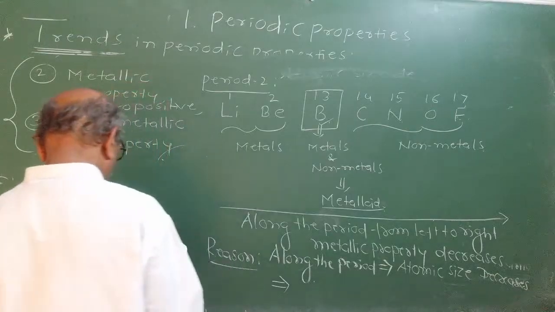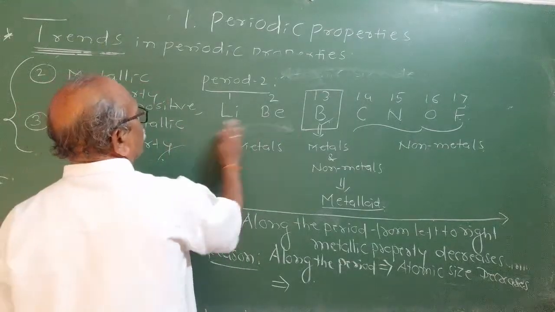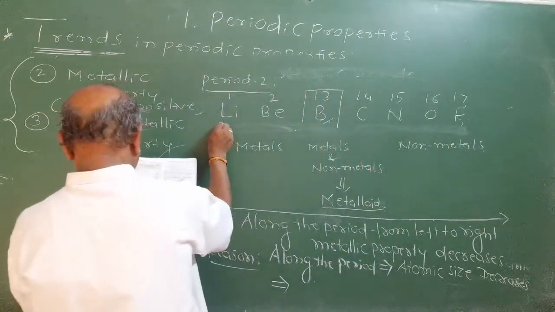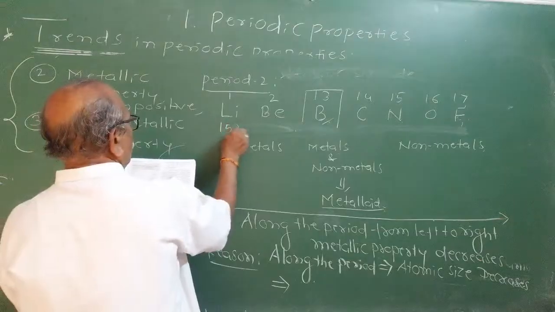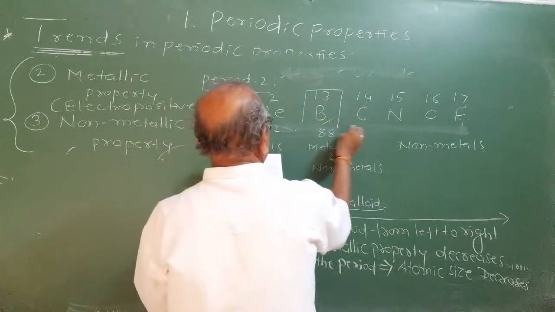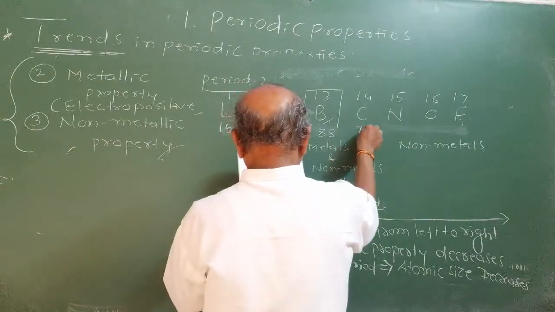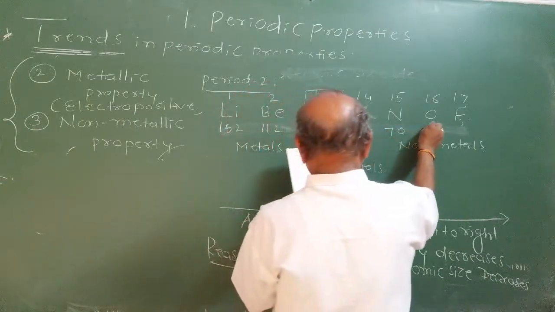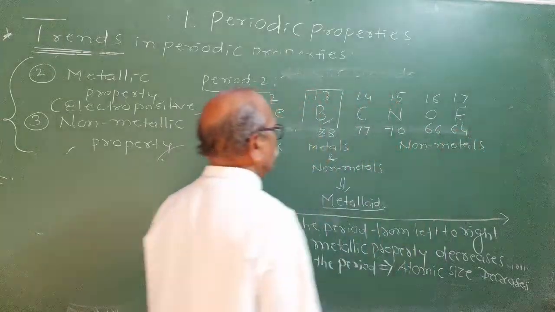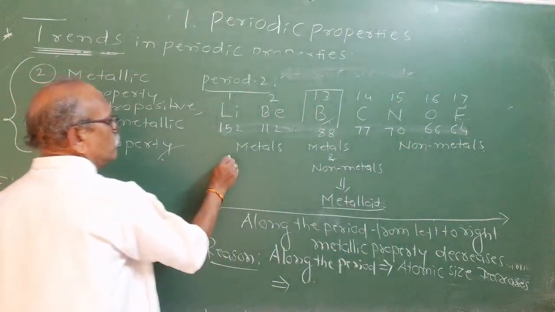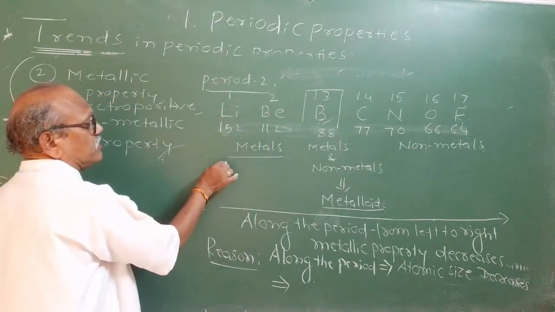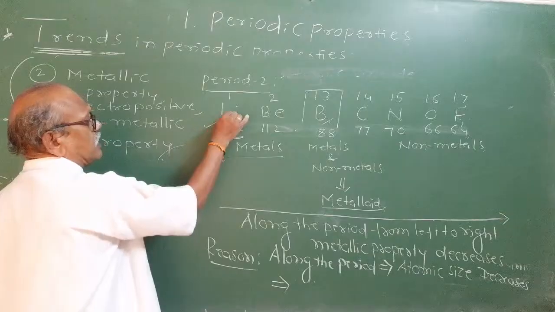Just now I have shown you that the atomic size of lithium is 152, beryllium 112, boron 88, carbon 77, nitrogen 70, oxygen 66, and fluorine 64. So, which element has the largest atomic size? Lithium has the largest atomic size.